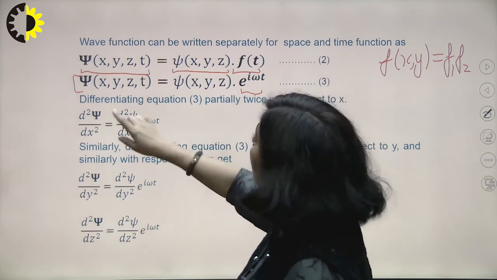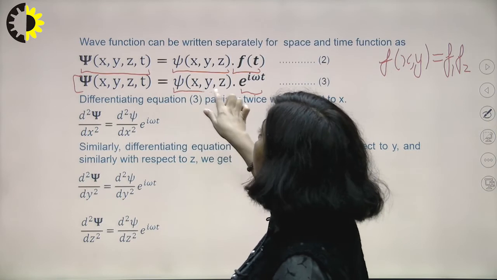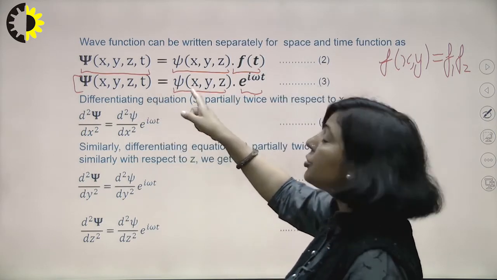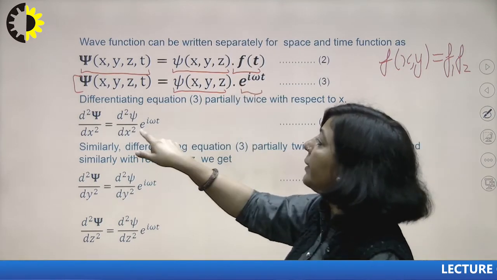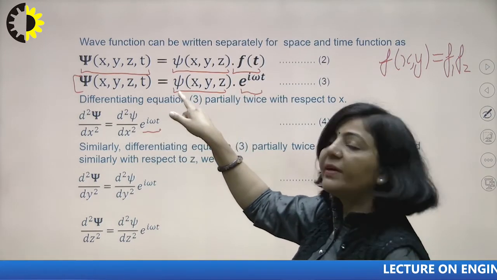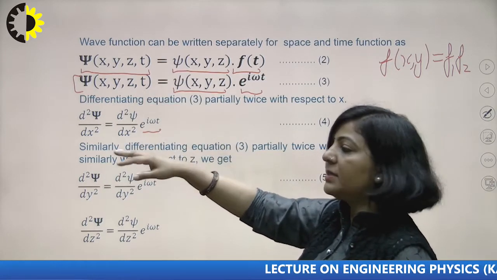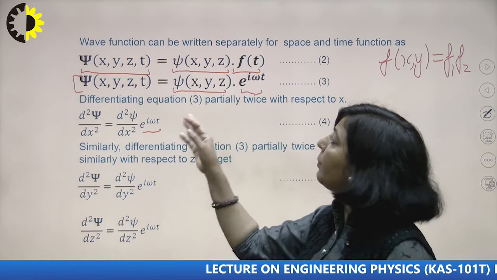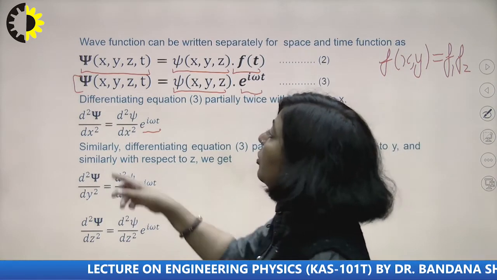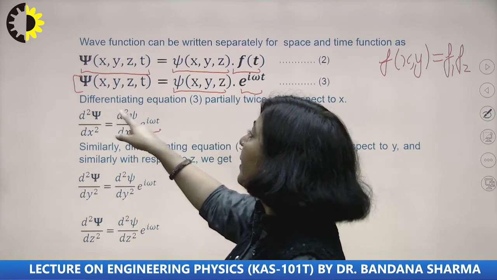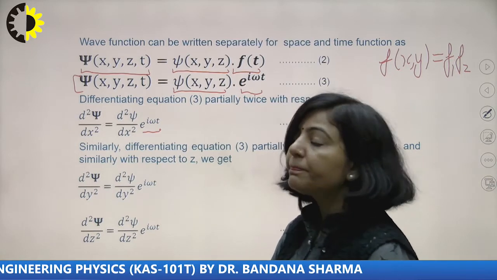On the right hand side, only this psi is a function of x and this other factor is independent of x, so it will remain as a constant, and only the derivative of psi is taken. When you differentiate one time, you get del psi upon del x equal to del psi upon del x into e raised to power i omega t. If you differentiate a second time, you get del square psi upon del x square equal to del square psi upon del x square e raised to power i omega t.